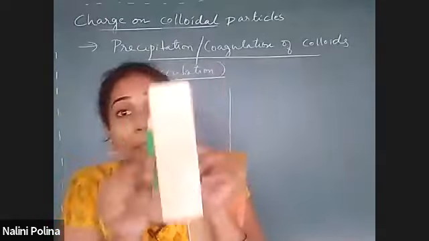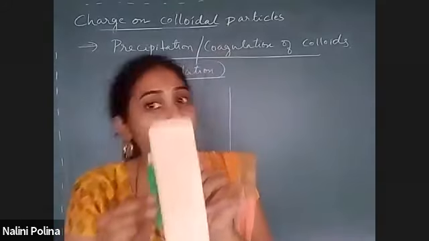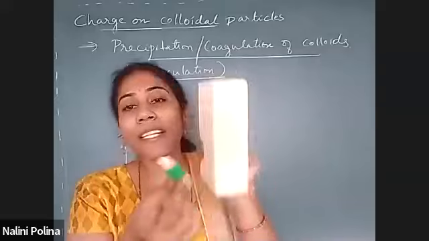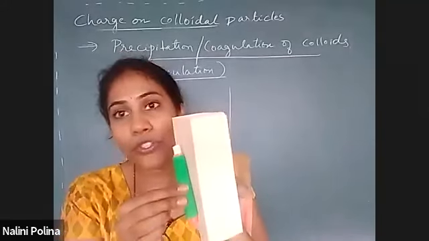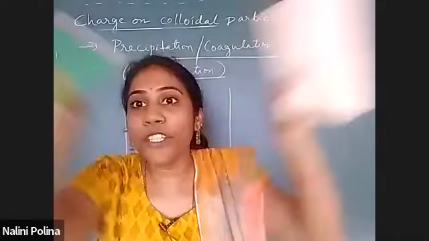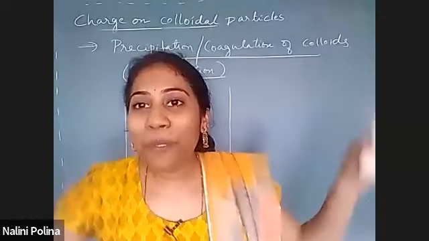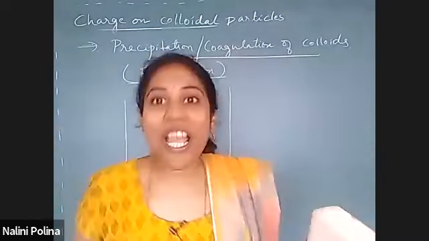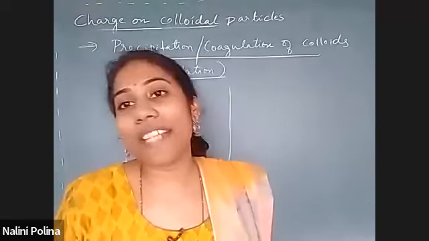So for this precipitation to happen, two DP particles must combine with one another. For them to combine, they must attract. So when will they attract? When you remove the charge. When you remove the charge, isn't it? Okay, so how do you remove a charge is what we are going to study.